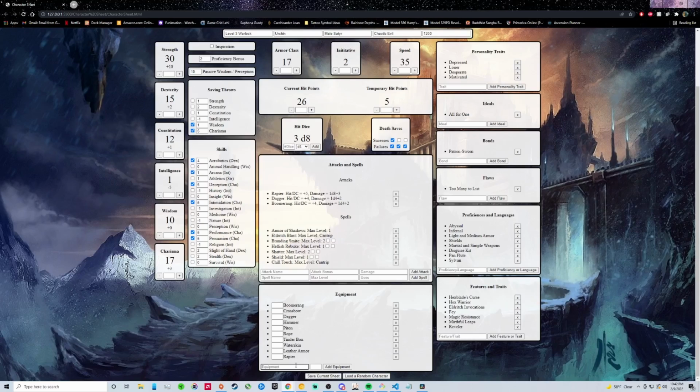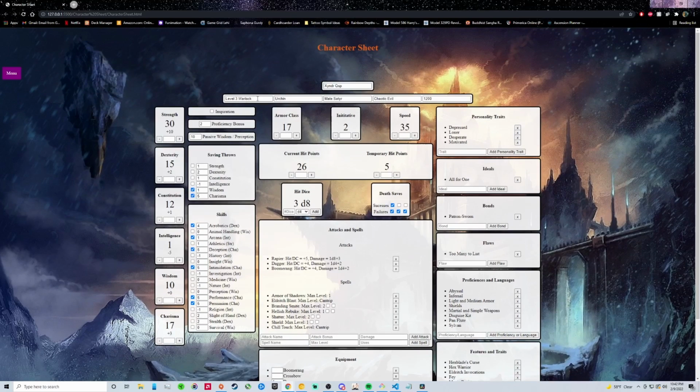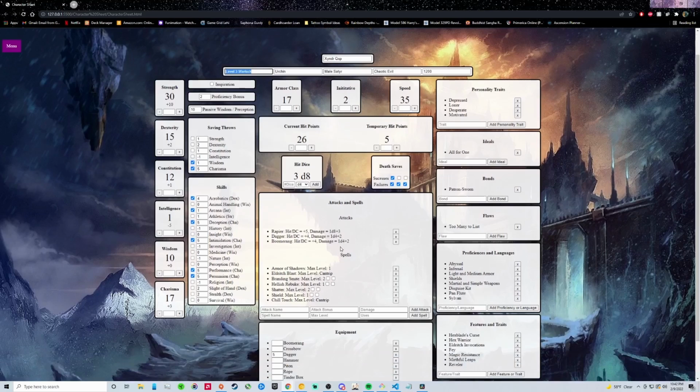Over here we have equipment. You can add whatever you'd like. Let's say food. Go ahead and add some food. You can keep track of how many daggers you have, or how much armor you have. Things like that. Over here, you see your attacks. You've got a rapier, dagger, and boomerang, since after all, I've got a rapier, dagger, and boomerang here. But of course, this is a warlock after all. Zinder Quisp is a level 3 warlock, and his main source of damage is spells.